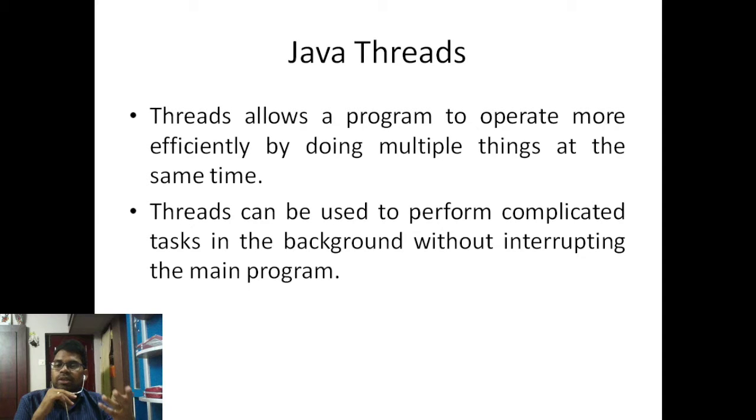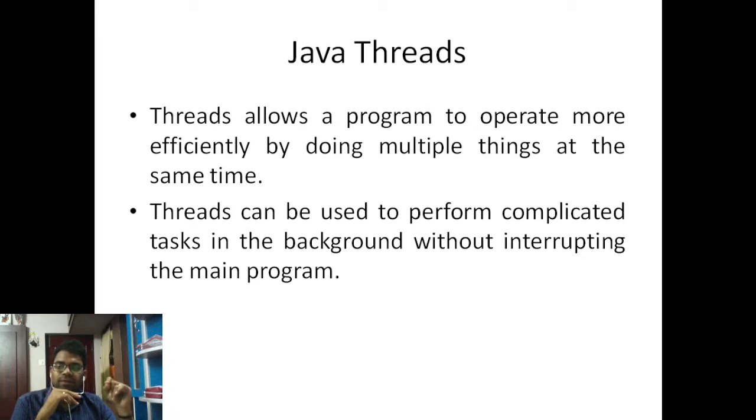You are doing a PPT or you are working in MS Office. Simultaneously you can listen to music. That's called multitasking. An application is running and you are opening another application in the same system, then it is said to be multitasking.